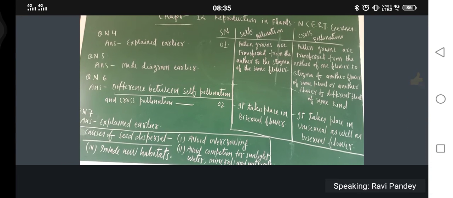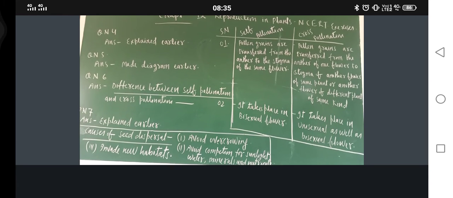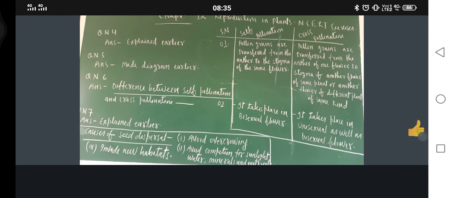So many exercises I have already completed. Okay, now some exercises are left, so today I will complete those exercises also. Question number 4 is: state the main difference between asexual and sexual reproduction. When I was explaining the chapter, at that time only I explained this one, or not?